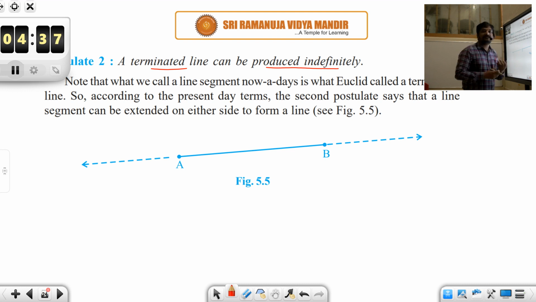Students, what is the difference between a postulate and an axiom? Postulate is a term used especially in geometry, whereas axiom is a term used generally in mathematics. Why do we use these terms? Sometimes if you try to define some words, you end up with a chain of definitions.